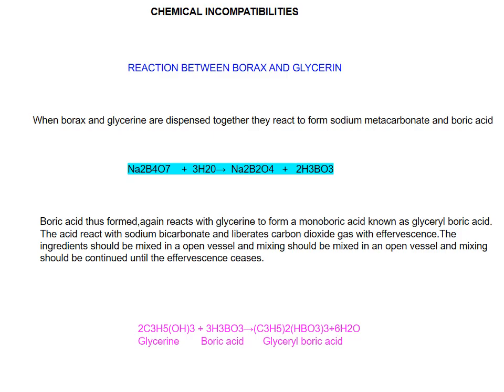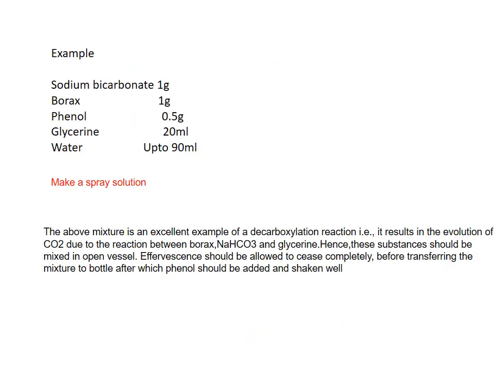So this is the carbon dioxide evolving reaction. The ingredients should be mixed in an open vessel and mixing should be continued until the effervescence ceases. The second reaction is glycerin reacting with the boric acid to form glyceryl boric acid.